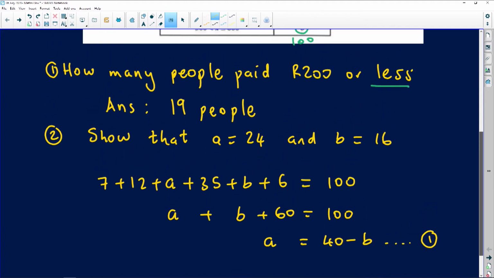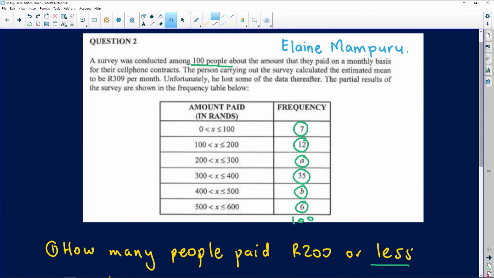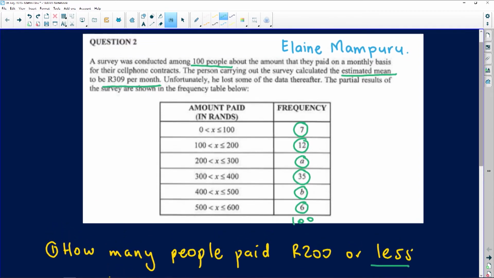Then I'm going to go back and check something else that we were given in the love letter. We were also told that the estimated mean is 309 rands per month, 309 rands to be exact. Now, the calculation of the mean: we all know that when you work out the sum of all scores and divide by the total number of values that you have, you end up with the mean, the arithmetic mean. So the sum of all the individual scores divided by how many there are will give you the mean.